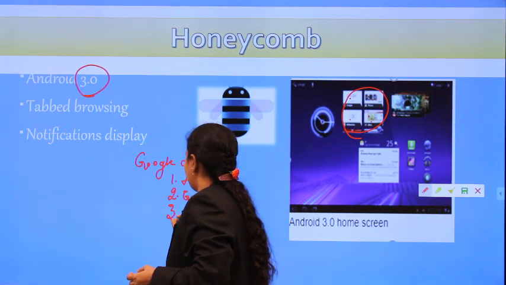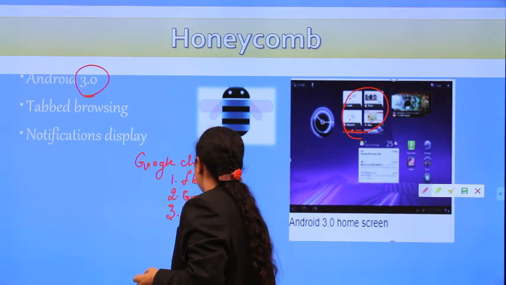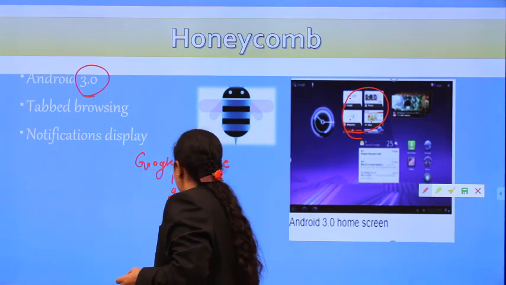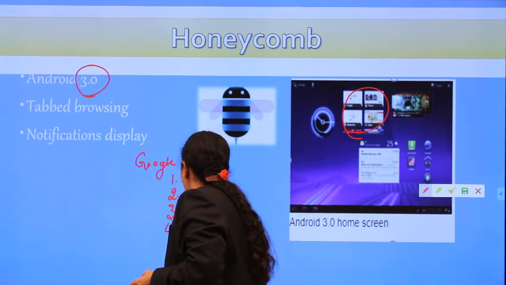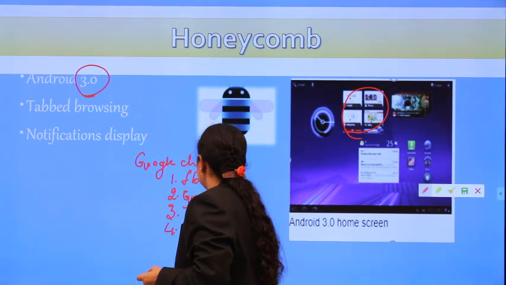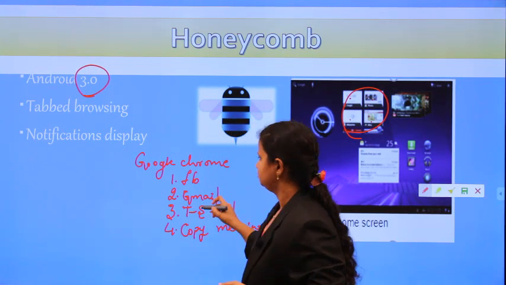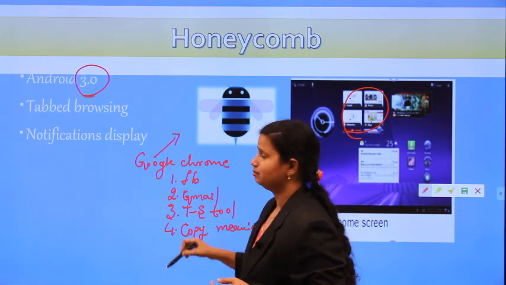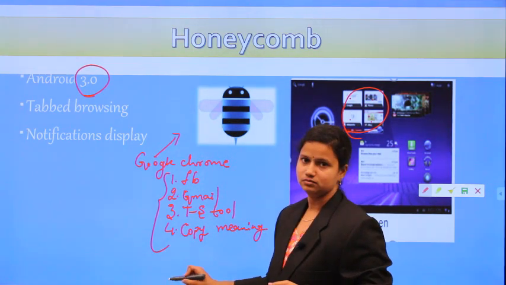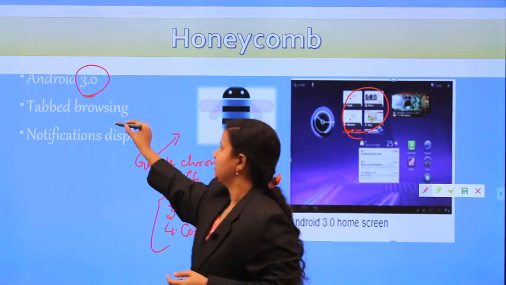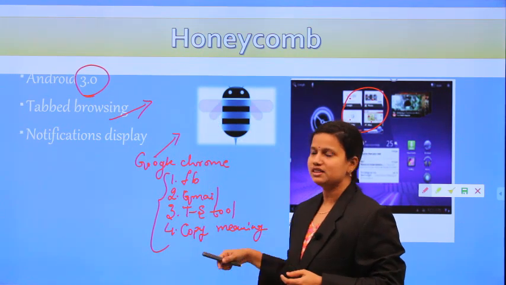In another tab I want to search for a text to speech recognition tool, or in another I want to search for how to define the meaning of hobby. So this is only one application, but in it I want to access four different things. This is introduced in tabbed browsing: from one application I can access multiple sites.